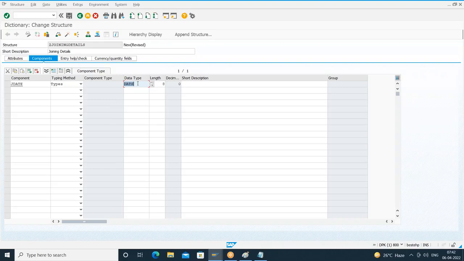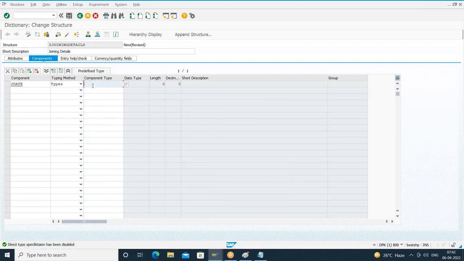But I don't want to create it by using the direct data type. I'll go for data elements. I'll choose component type. Instead of creating my own data element, I'll go for the standard data element given by SAP.